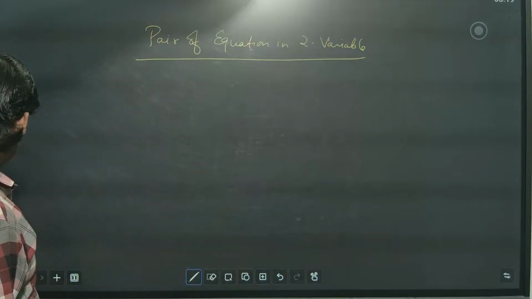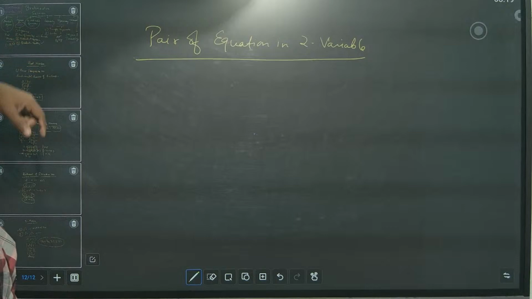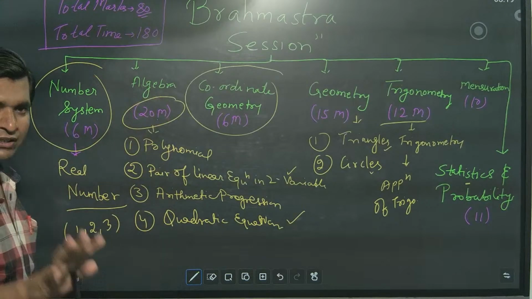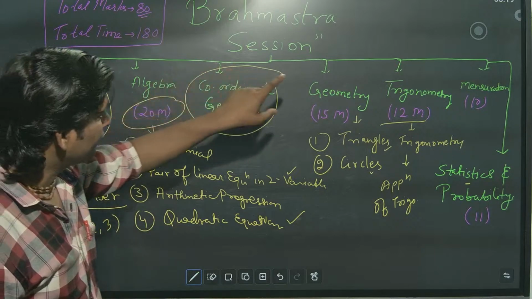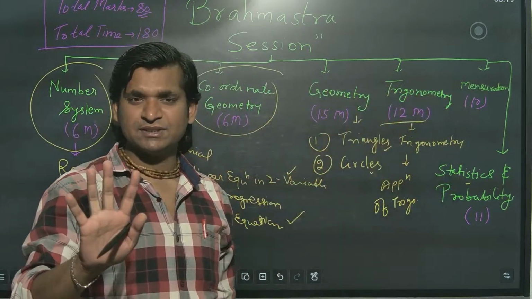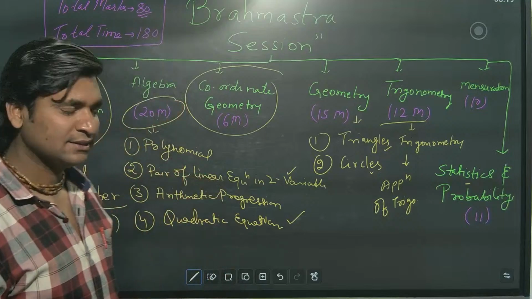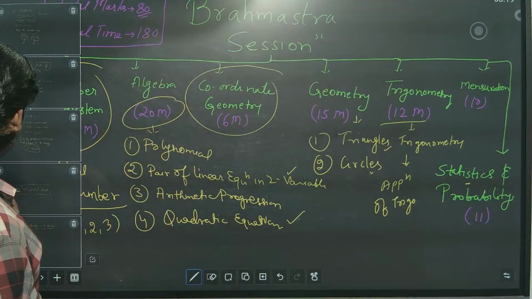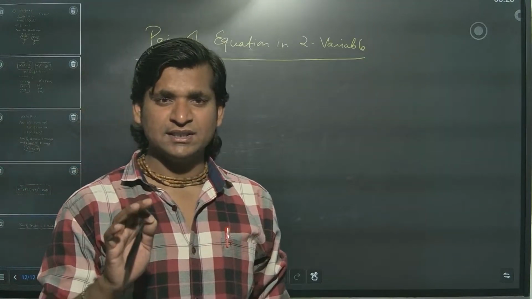See, at the start only I showed the tree, no? Which carries 20 marks. From here, algebra, out of these 4, one 5 marks question. One from here, one from here, one from here, one from here or here. There are 5 chapters only. I will tell you which chapter you have to prepare for 5 marks. Okay. So in this, 100% chance is there.